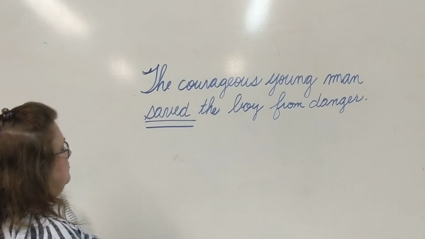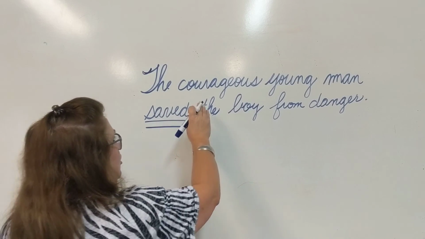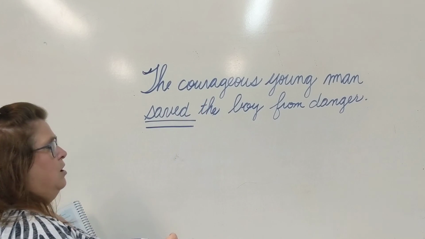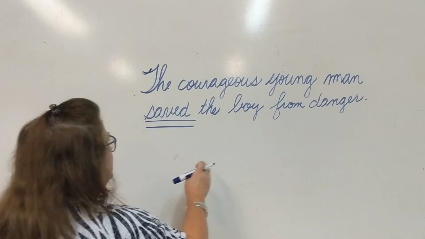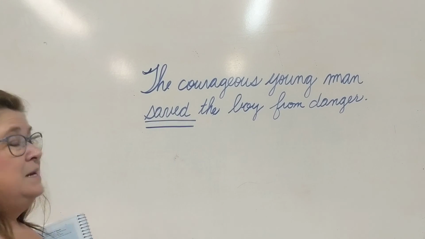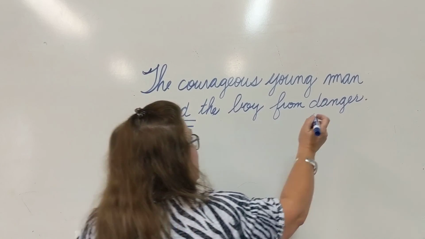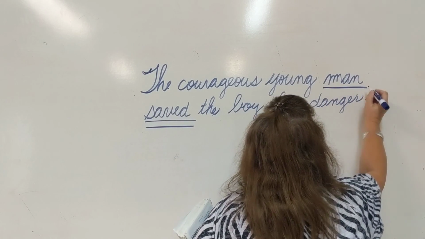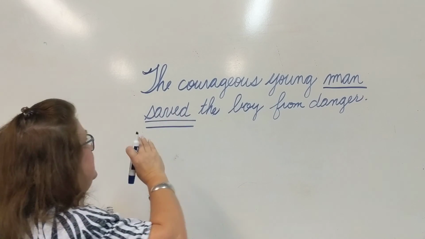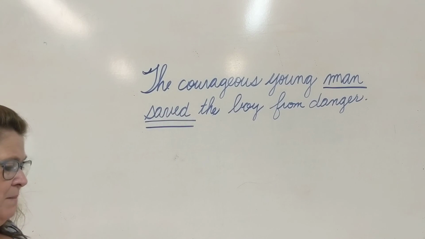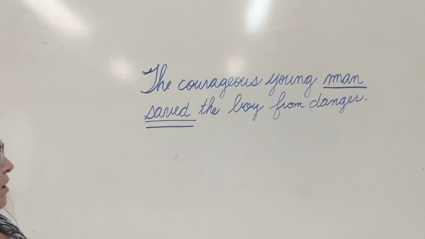Did the saved? No. Did courageous saved? No. Did young saved? No. Did man saved? Yes, man is the subject of our sentence. Man saved. The courageous young man saved the boy from danger.